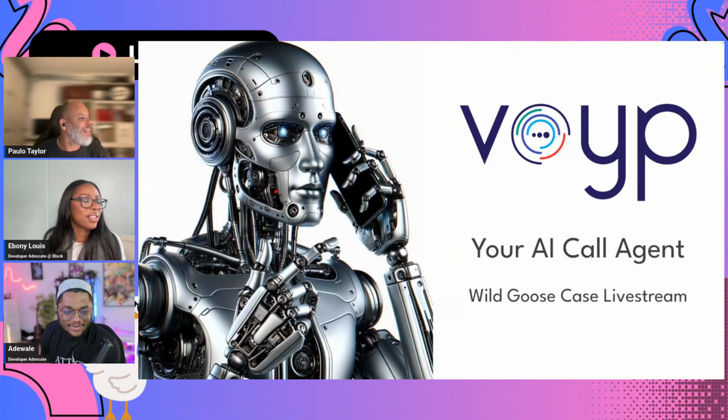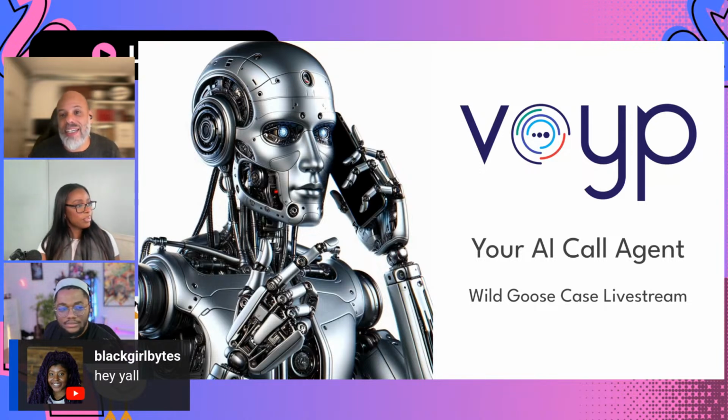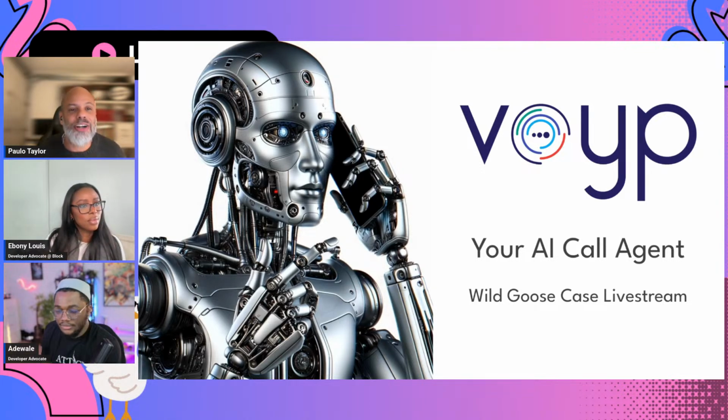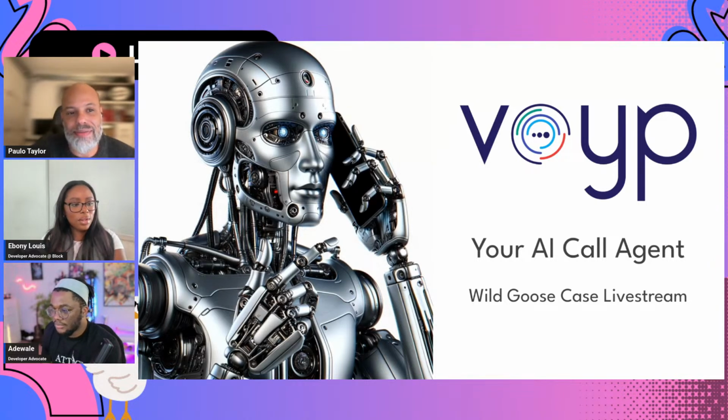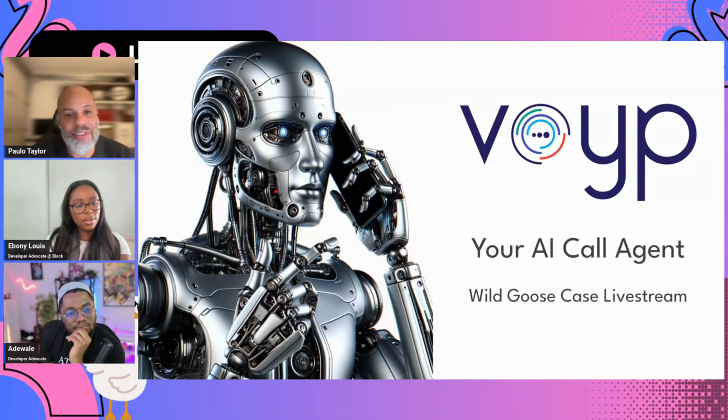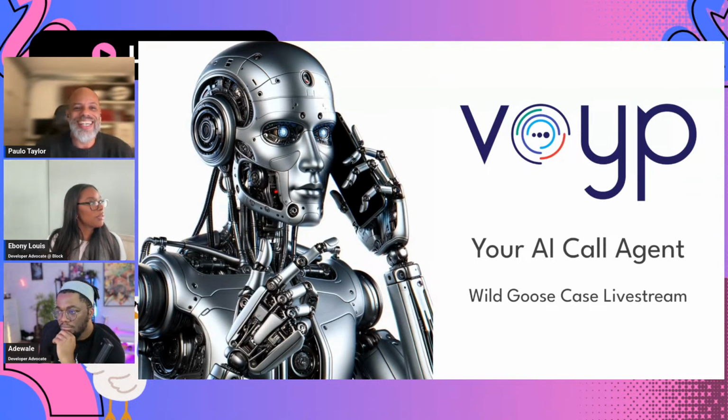All right, thank you. Just to start, I'm going to talk a little bit about VoYP, and I'm not going to be too long. VoYP is an AI call agent. It makes calls on users' behalf. So you ask it to do a task over the phone, and it will try to do that to the best of its ability. It uses different LLMs. Users can choose whatever LLM they want, a little bit like Goose.